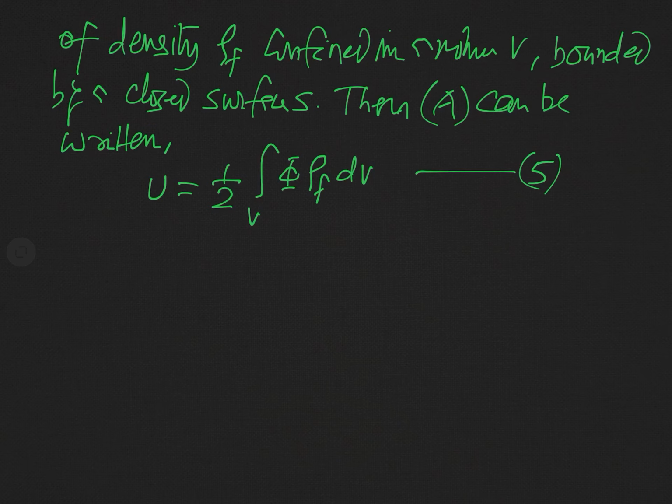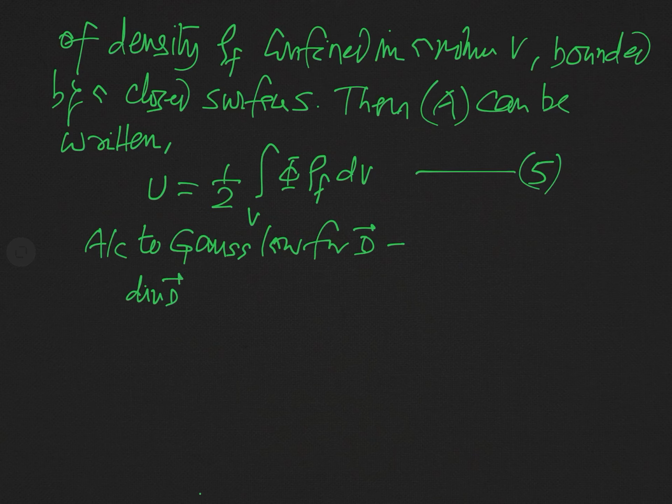And you know the differential form of Gauss law for electric displacement vector D. So, according to Gauss law for vector D, you know divergence of D, which is equivalently written as del dot D, is equal to rho f.